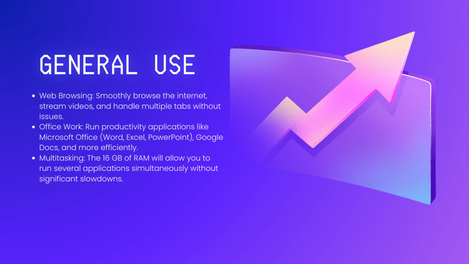1. General use, web browsing. Smoothly browse the internet, stream videos, and handle multiple tabs without issues. Office work. Run productivity applications like Microsoft Office Word, Excel, PowerPoint, Google Docs, and more efficiently. Multitasking. The 16 gigabytes of RAM will allow you to run several applications simultaneously without significant slowdowns.